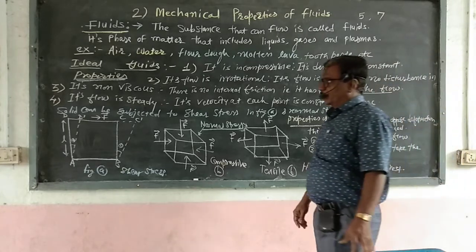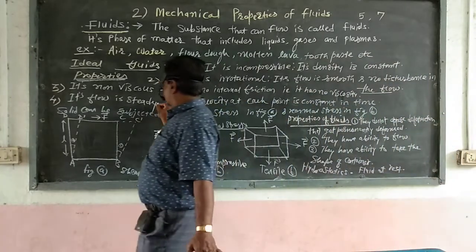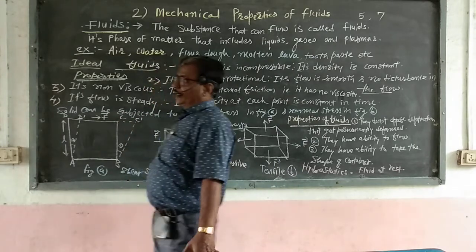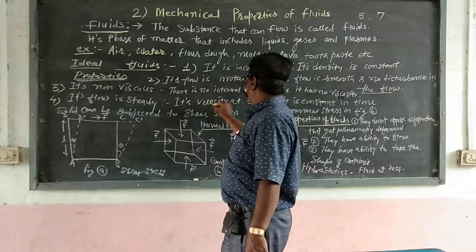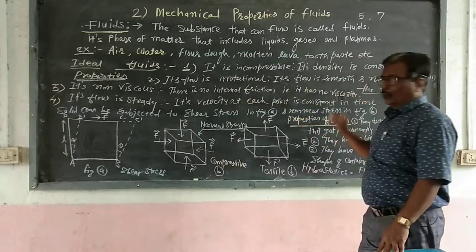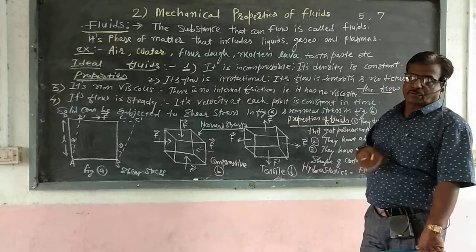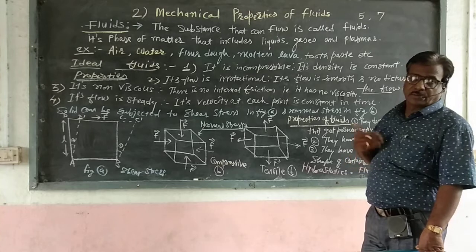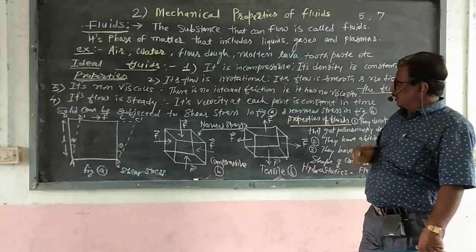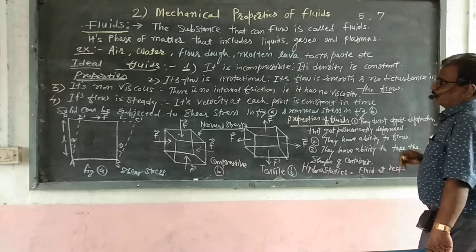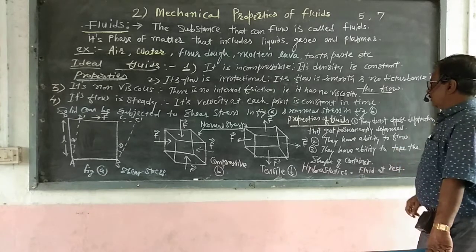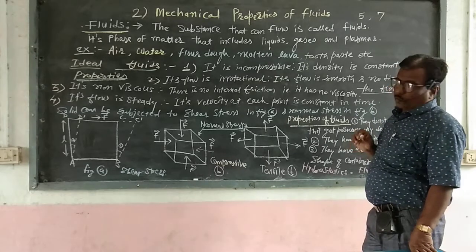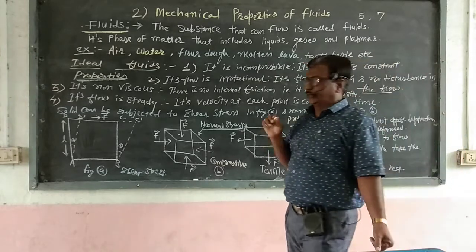Now we see the fourth property. Its flow is a steady flow. When this fluid is flowing, that type of flow is called steady flow. That means its velocity at each point is constant. Velocity should not change. When velocity is changing, that is called turbulent flow. When it is steady, it is called steady flow. That means velocity is constant in time. So these are the properties of ideal fluids.